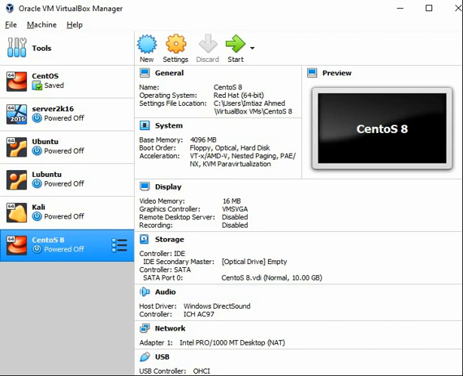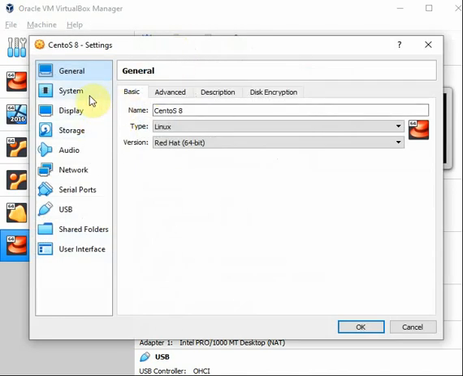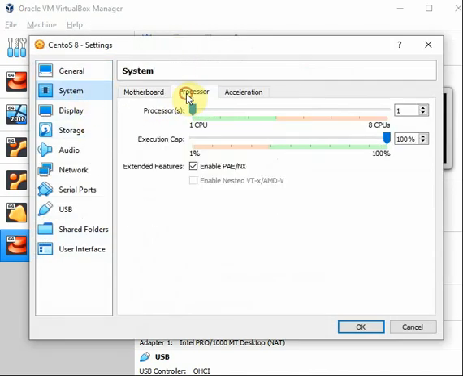Now we are going to perform some basic settings of the machine. Select the machine, go to Settings. Go to the System and increase the number of processors. By default it is using 1 processor and we shall use 2 processors.